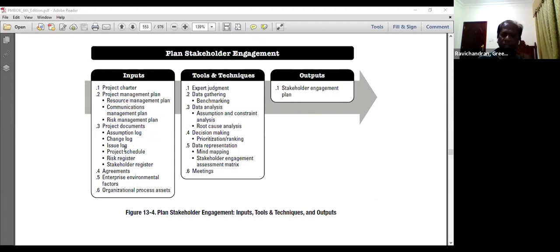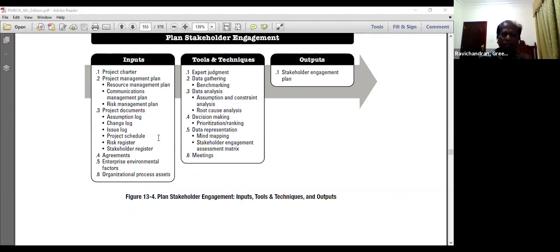assumption log, change log, issue log, project schedule, risk register, stakeholder register. Of course, the stakeholder register is a key project document for us here, because based on the information contained here, we are going to come up with an engagement plan. Agreements between the parties, enterprise environmental factors, and organizational process assets.